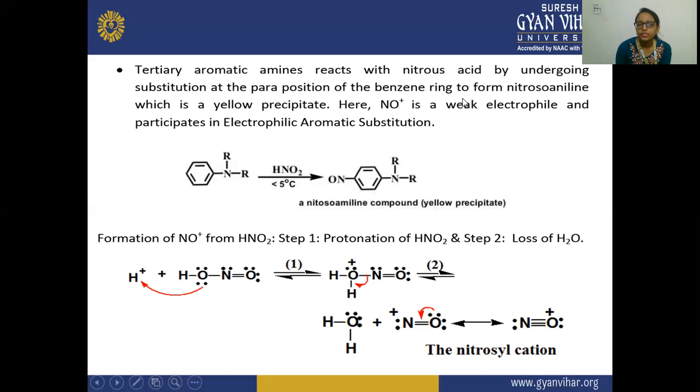Here NO+ is a weak electrophile and participates in electrophilic aromatic substitution. So here you can see the formation of NO+ from HNO2. So this is your HNO2, and from here this hydrogen proton will react with this, and you can see here this will get attached to it, and after that there is a removal of this water molecule, and this NO will get the positive sign. It means it is a weak electrophile, and the nitrosyl cation is formed.